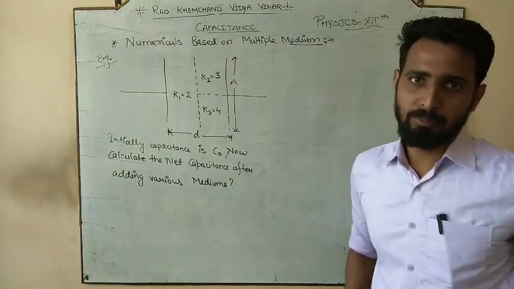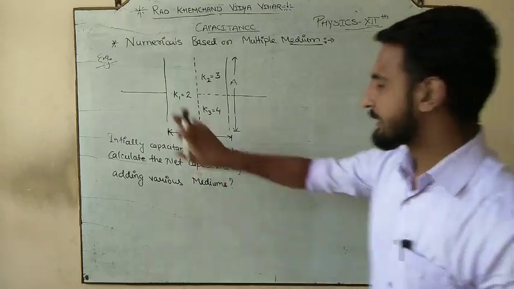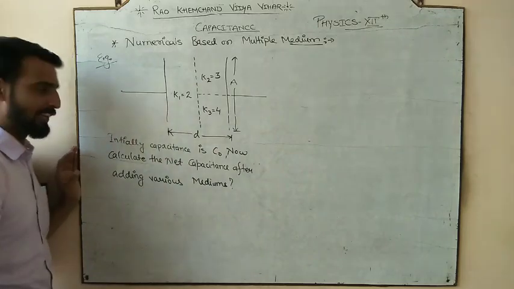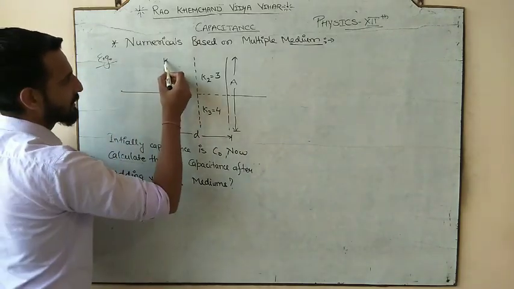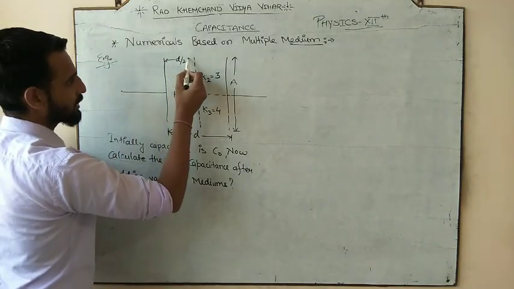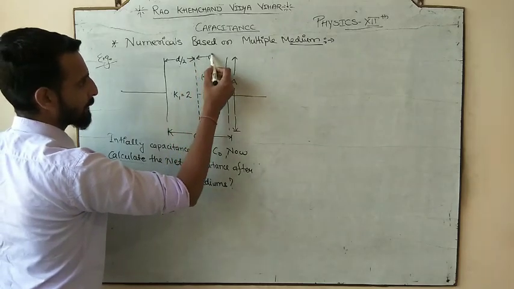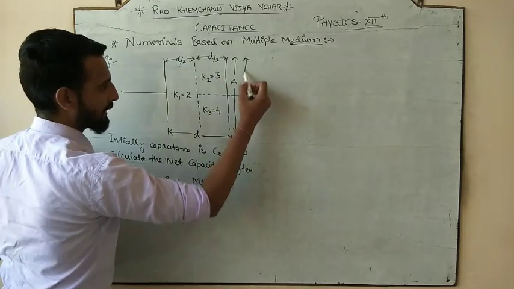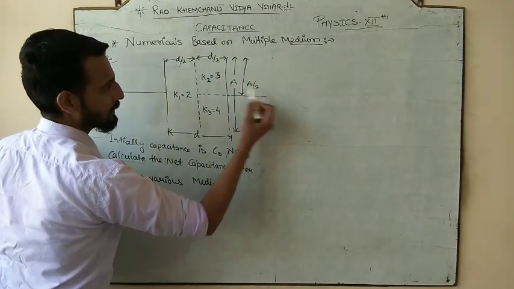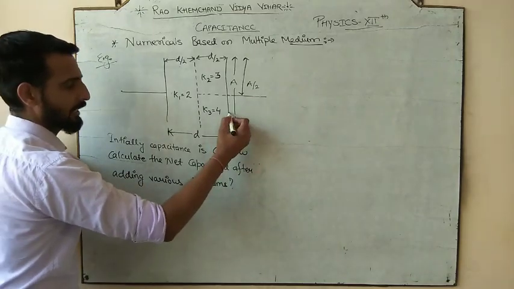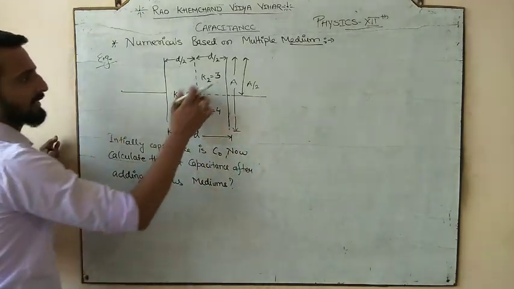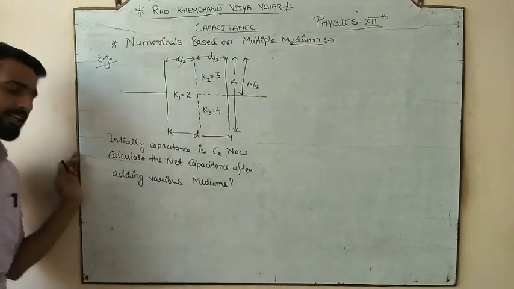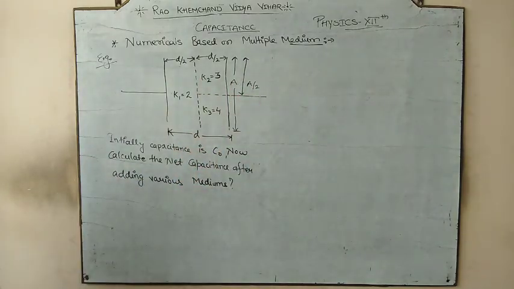Now he added some medium. इस बार medium add किए गए. There are three mediums that are added, K1, K2 and K3, और उनका value भी दे दिया. K1 is added up to the separation D by 2. ये separation भी also D by 2. Okay, and this separation is A by 2. So definitely ये कितना बच गया? It would be A by 2. So K1, K2 and K3 are added in D by 2, D by 2, A by 2, A by 2 in this manner, and we have to calculate the net capacitance.